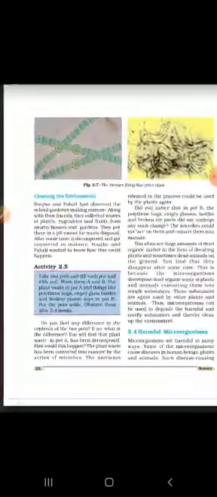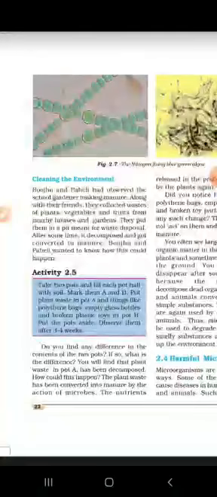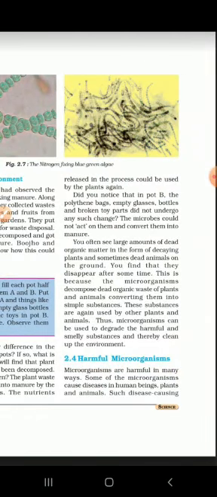Now the last use we will see: it also helps in cleaning up the environment. When the plants and animals die, they remain there in the soil and they get decomposed into simpler products with the help of some bacteria only. Otherwise, earth will not remain a place to survive. So much waste material will be there. So this waste material is decomposed with the help of microbes only, making nutrients available for the plants, which is very useful for them.